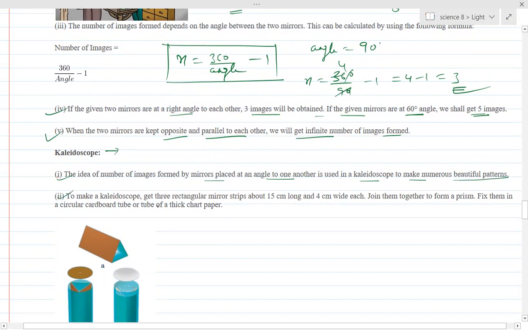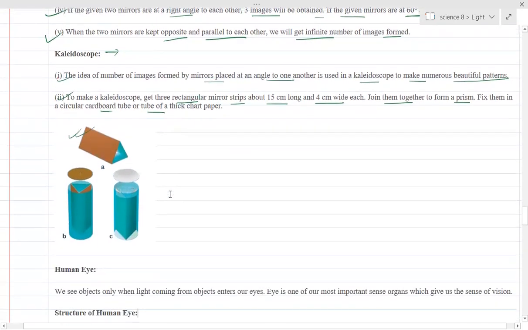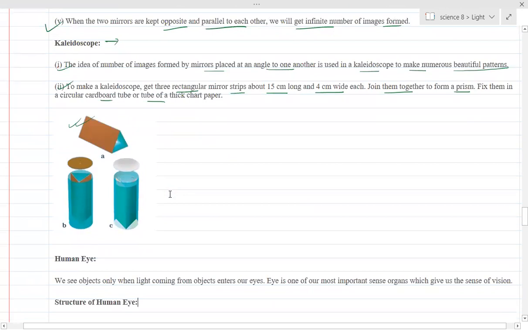To make a kaleidoscope, get 3 rectangular mirror strips about 15 centimeter long and 4 centimeter wide each, and join them together to form a prism. Fix them in a circular cardboard tube or a tube of thick chart paper. This is an example of a kaleidoscope where we can see numerous beautiful patterns.